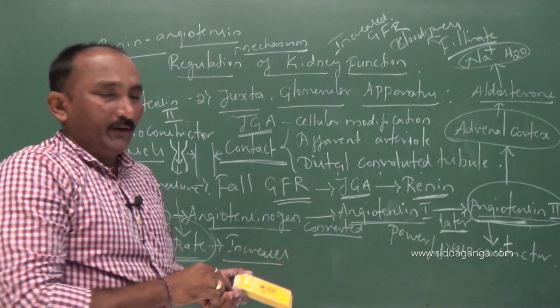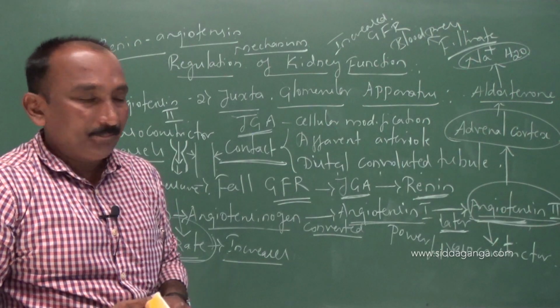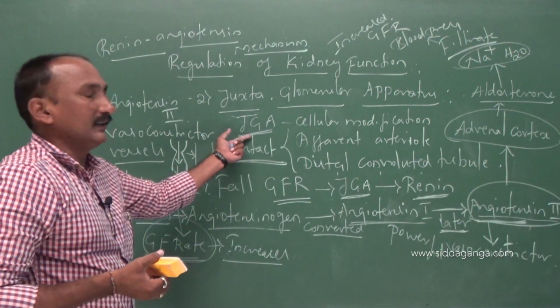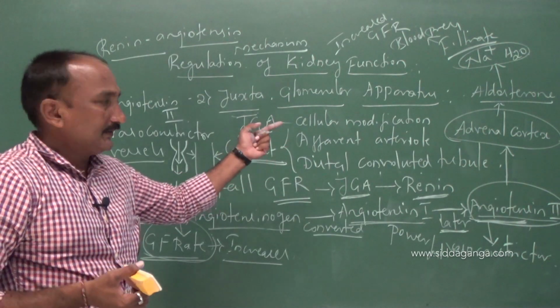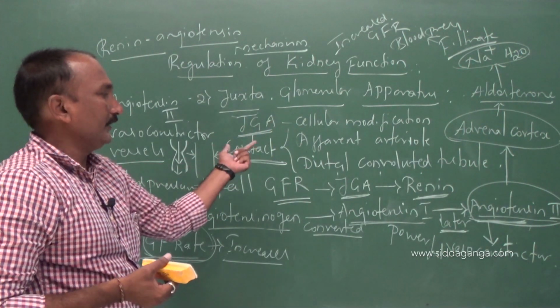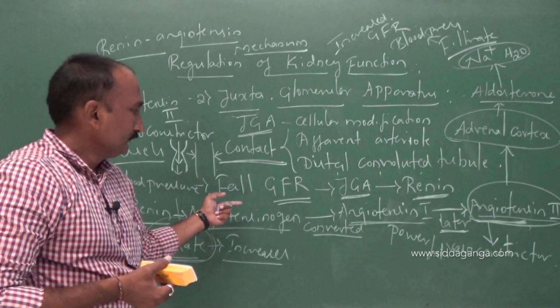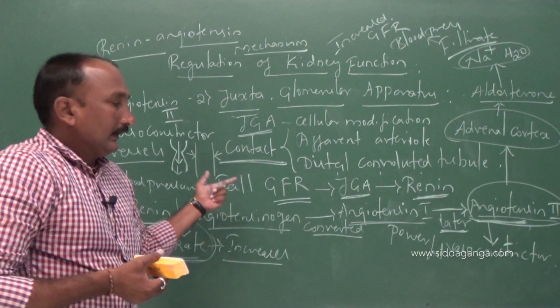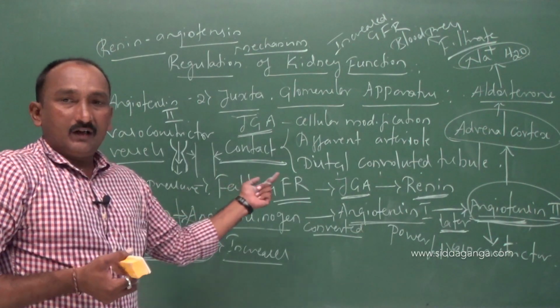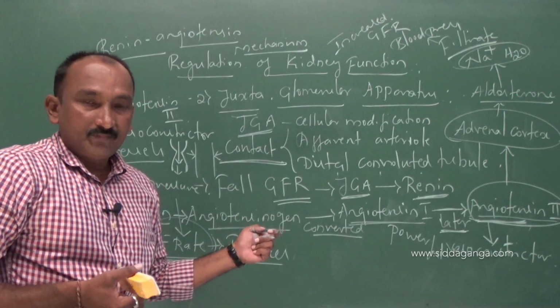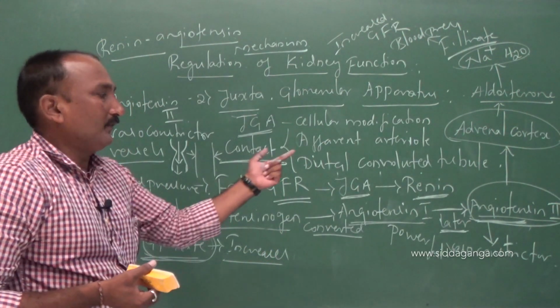So, kidney function is regulated by one of the components in the nephron, the JGA. It is the cellular modification of the afferent arteriole and the distal convoluted tubule at the point of contact, which can increase the glomerular filtration rate whenever it falls, by the secretion of renin.